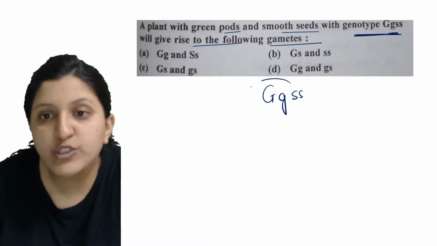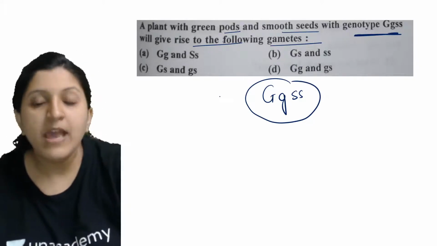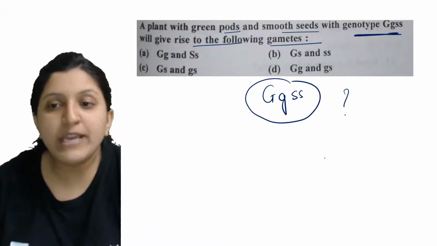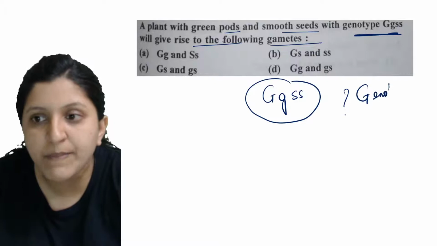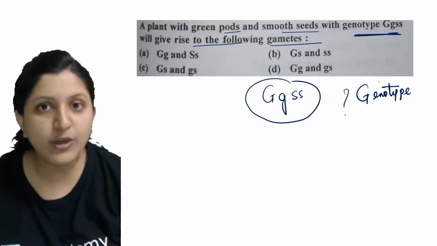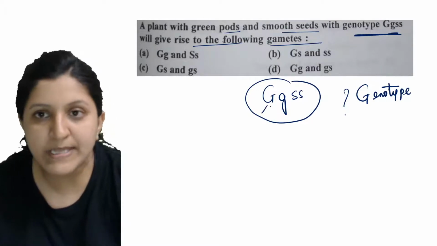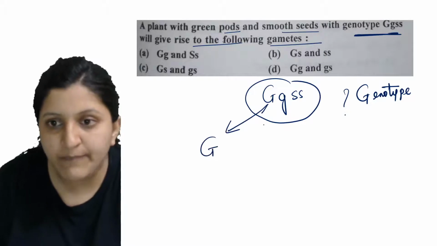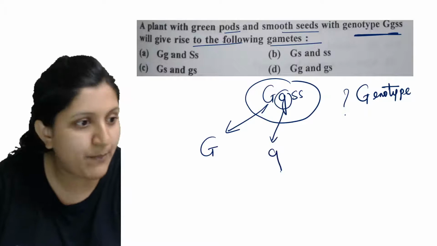So now we need to form the gametes here, so we need to know what the gamete is in order to make a cross. How are you going to make a gamete here? They have given only the genotype, so you need to form a gamete so that you can go for the crossing. You can see that this is a different one, that means this is a dominant one, so you write it separately. And this is a recessive one, so you write it separately.